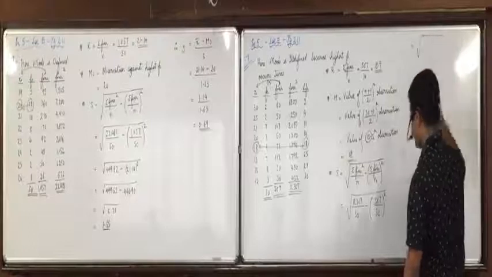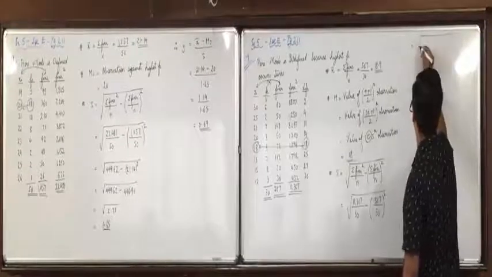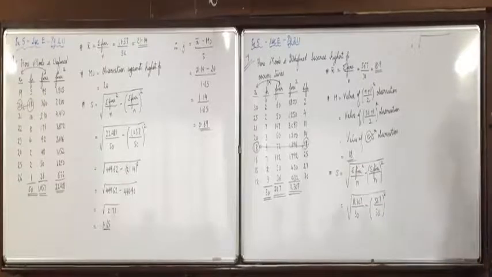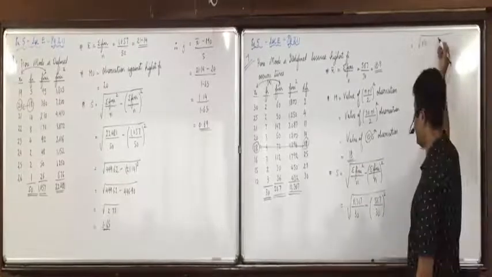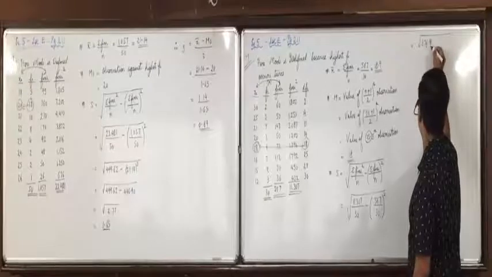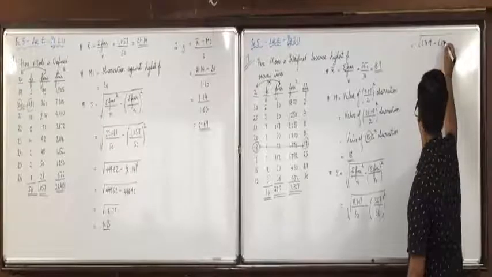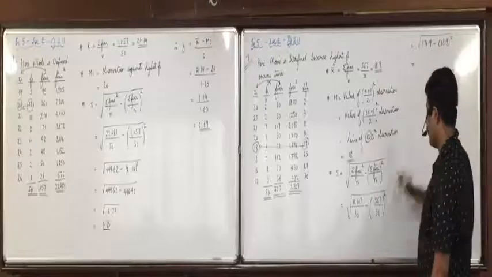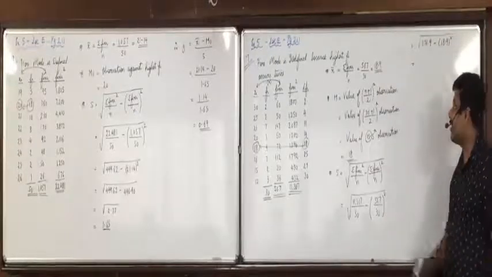So square root of 11307 divided by 30, it comes to 376.9, minus 18.9 whole square. 567 upon 30 is 18.9.